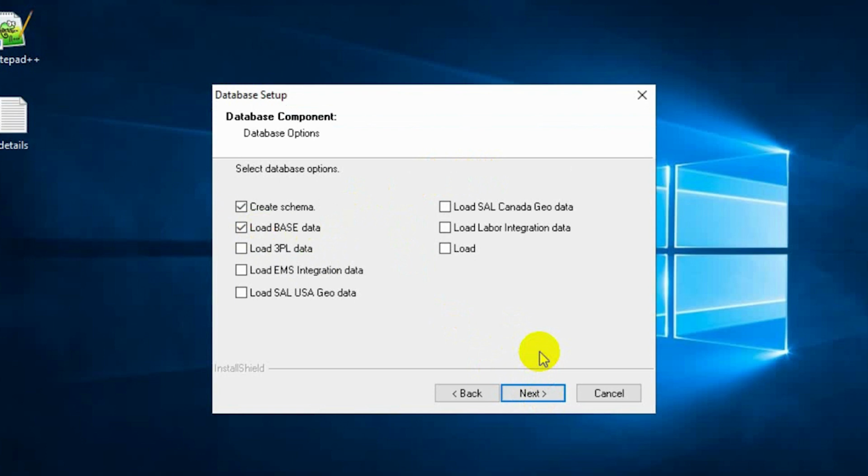The objective of this step is to let the system know that what schemas or what tables would be installed when the schema is created. Okay, so in this case I will only choose US, I will not go for Canada. Although I do not have labor information or labor management system installed, but I'll still have the tables just for my review and to see what are the options available. And yeah, then click on next.